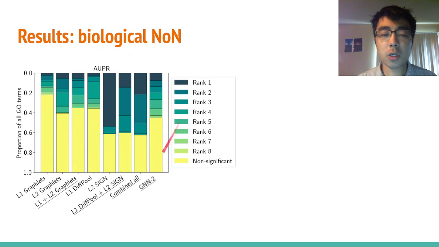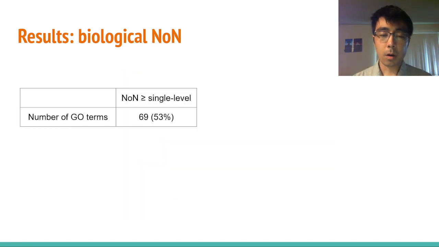Overall, this is just showing that we find NON approaches to be the best for some, but not all Go terms. Looking deeper, there are 69 or 53% of the 131 Go terms where at least one NON approach either outperforms all single-level approaches or at least ties the best single-level approach for at least one evaluation measure.